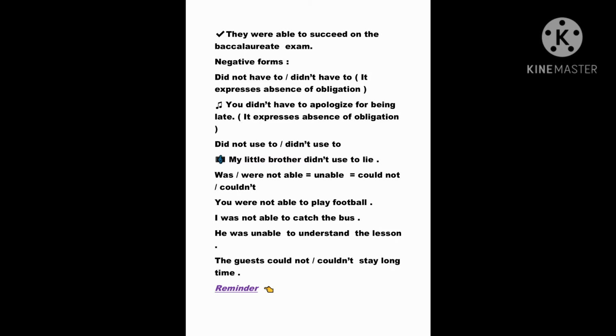For the second form, did not use to, the shortened form didn't use to. For an example, my little brother did not use to lie, or my little brother didn't use to lie. For was, were not able to, unable, could not, couldn't. So these are the negative forms of was, were, and could.